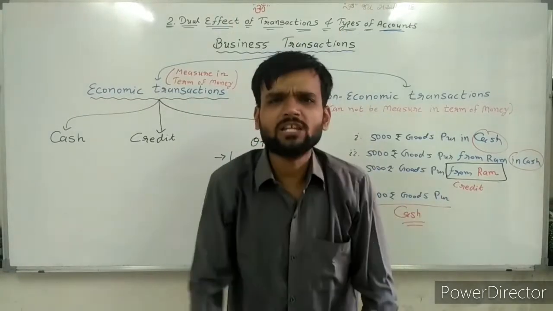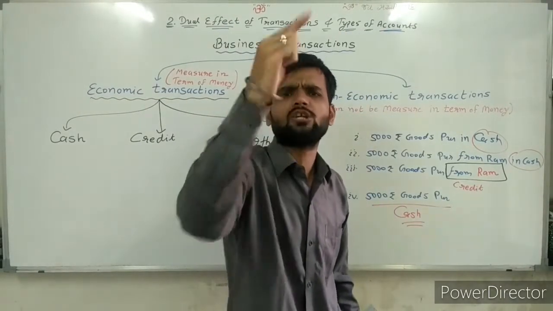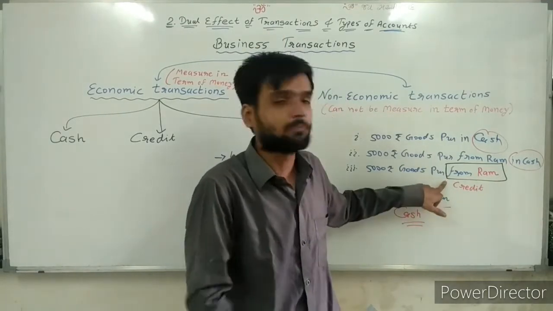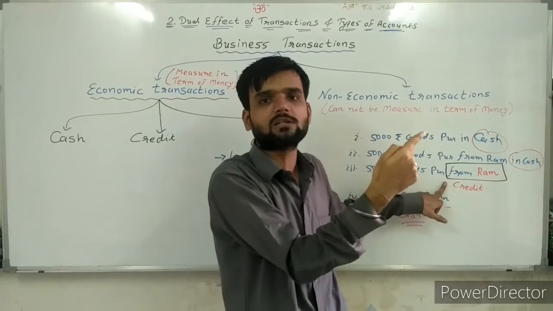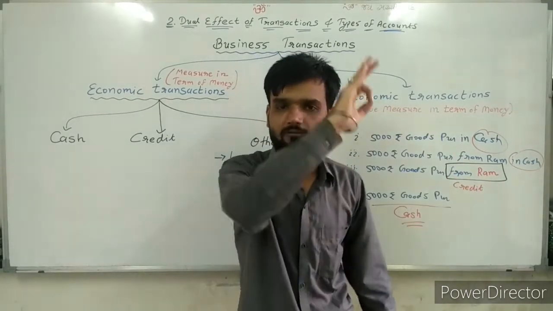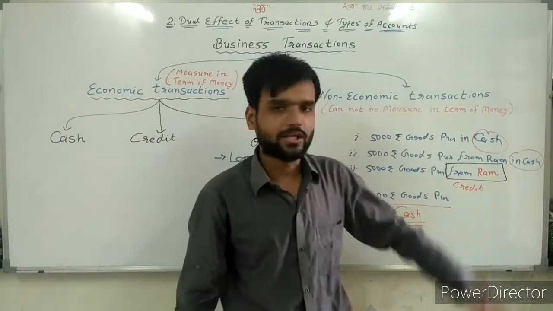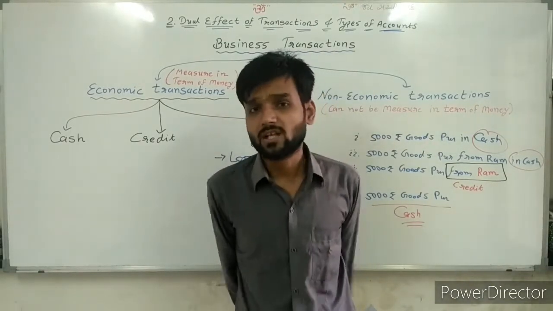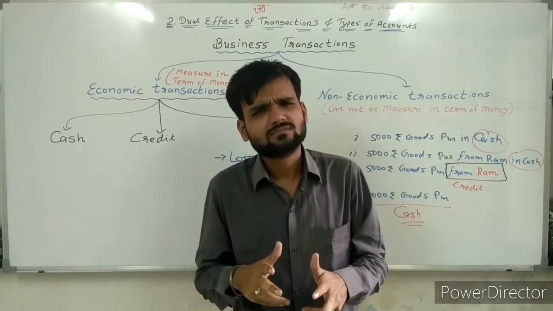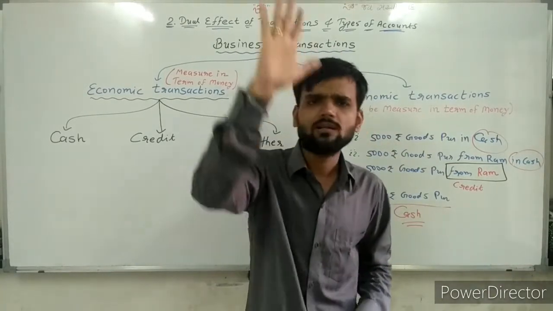If clearly not given, then and only then apply your mind. And what do you have to apply? If the name of the party with whom we are transacting is given, then it's a credit transaction. And if the name is not given, it's a cash transaction. Some exceptional cases means some twist questions are there. For that we will see examples.